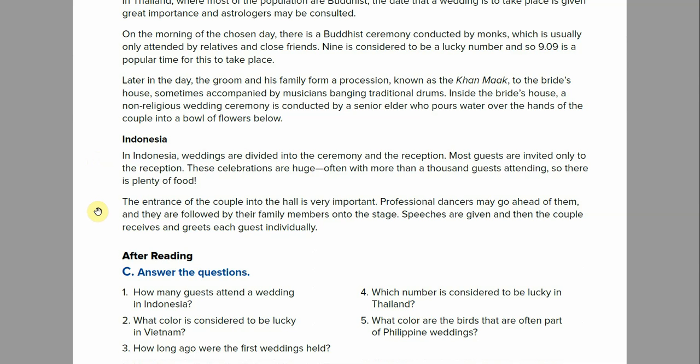The entrance of the couple into the hall is very important. Professional dancers may go ahead of them, and they are followed by their family members onto the stage. Speeches are given, and then the couple receives and greets each guest individually. All right, so there you go.